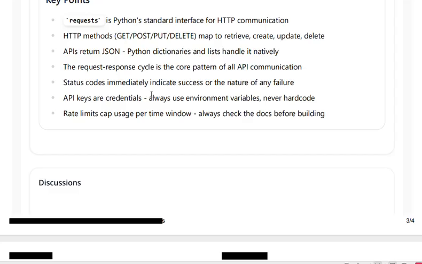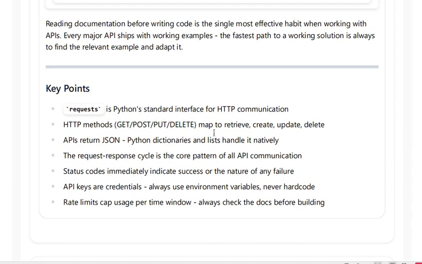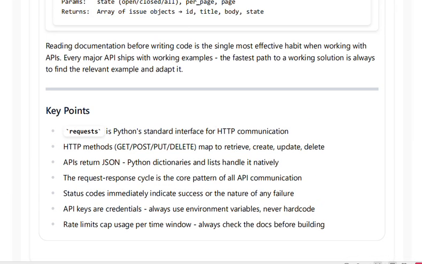API keys are credentials, so you should never hard code them. You should just store them in an environment variable. Then the rate limit cap: this many tokens can be used in this much time. So always check those tokens before building. Read the documentation, then build it. Simply don't waste the tokens. These are the things I have generally studied. Let's see more details.